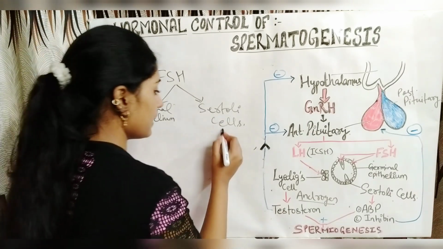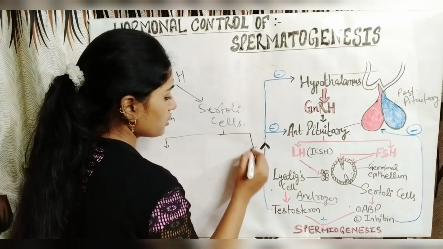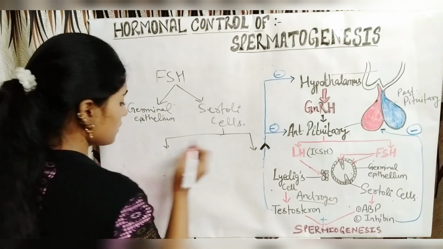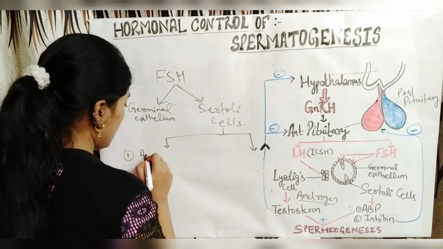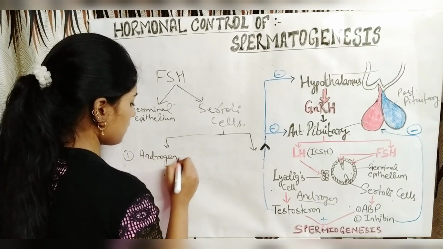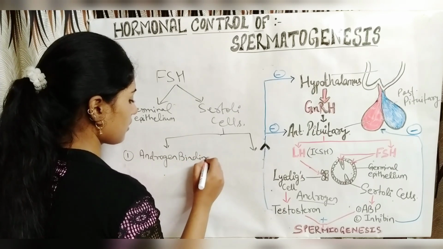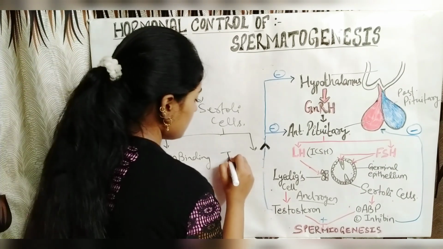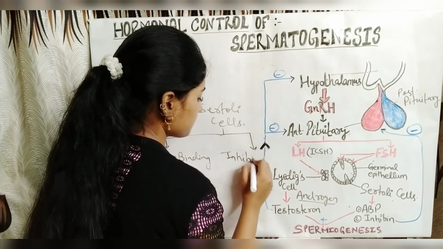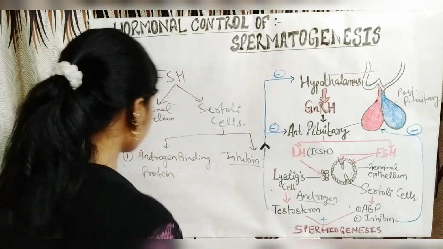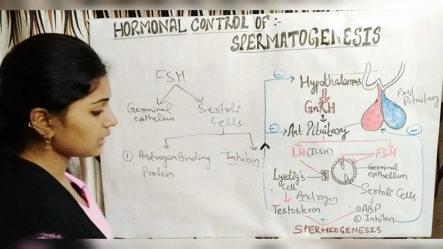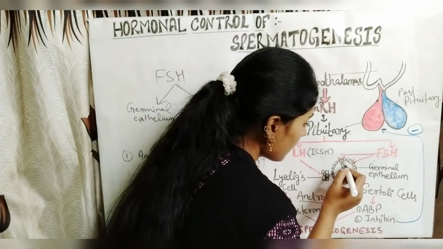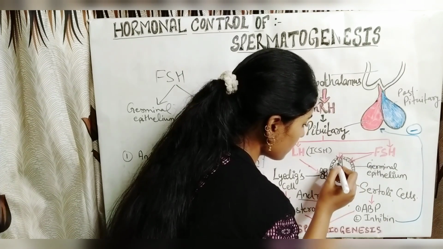Now the Sertoli cells secrete two proteins by the stimulation of FSH. The first is androgen binding protein and the other is inhibin. The androgen binding protein binds the androgen, that is the testosterone, inside the seminiferous tubule here.